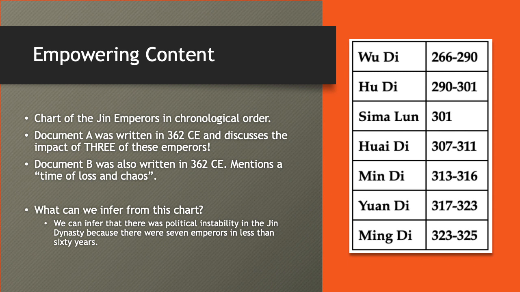So when you're taking a look at information like this, definitely look for the dates and the people, but I want you to always be thinking critically of what we can tell about this point in history based off the information we're seeing. In this case, it looks like there's probably some political instability because there are 7 emperors in less than 60 years. So always keep that in mind as you're looking at our resources.